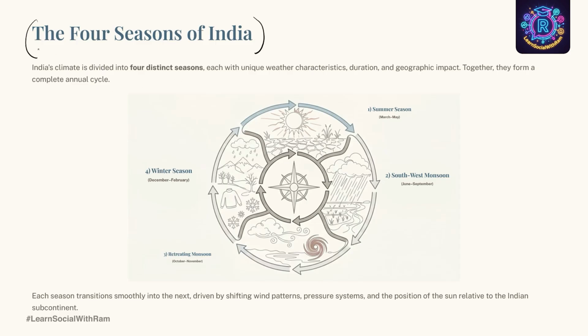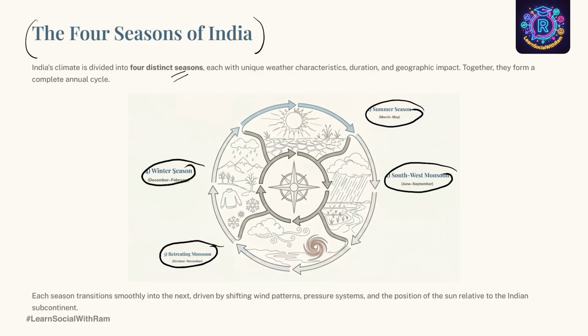India's climate is divided into 4 distinct seasons, each with unique weather characteristics, duration and geographic impact. Together they form a complete annual cycle. The first season is the summer season, which starts from March to May. Then we have the southwest monsoon season, which is from June to September. Then we have the retreating monsoon season, from October to November. Then we have the winter season, from December to February.